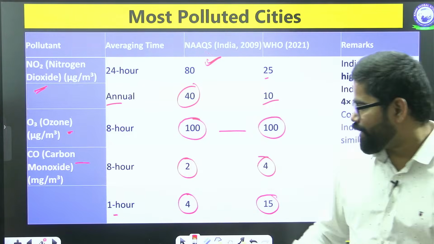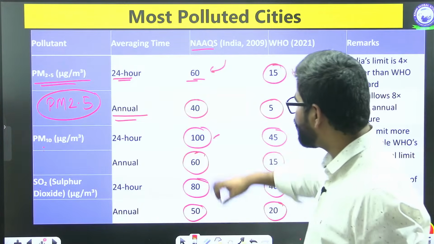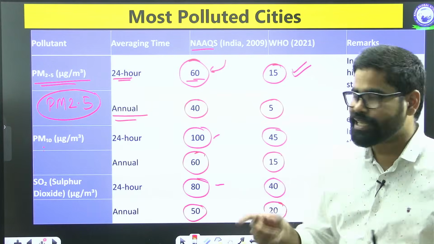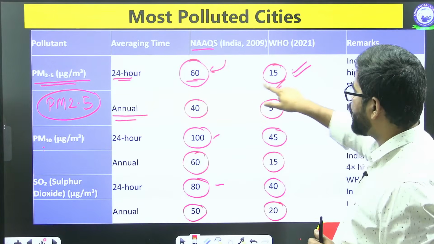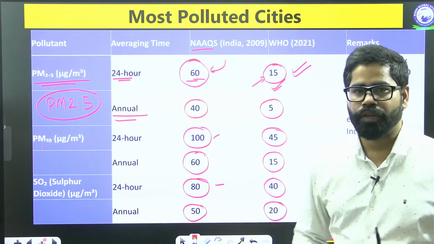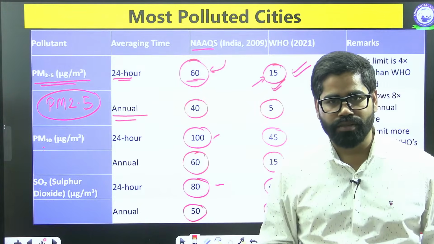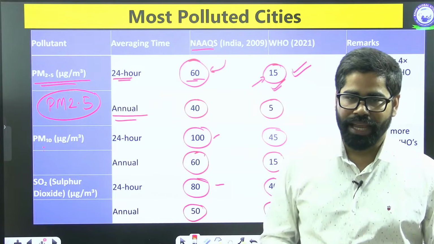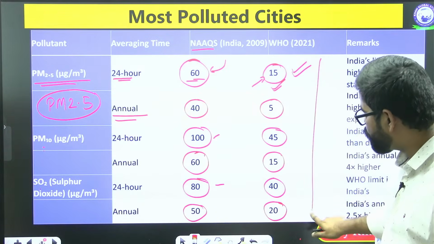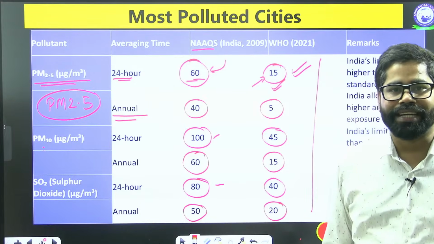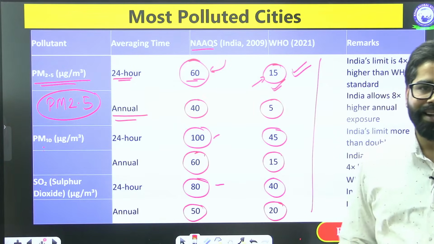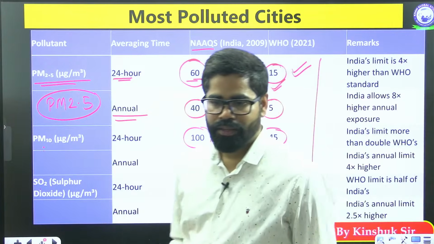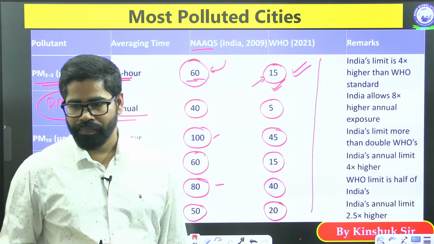In that case, we have to keep this one thing in mind: we are taking it at 60, whereas the global standard is 15. If we go by this standard, you will find that none of the cities, or rarely any cities of India, will qualify. If we go by this WHO standard, then we have very much polluted cities in India. So this is one part.